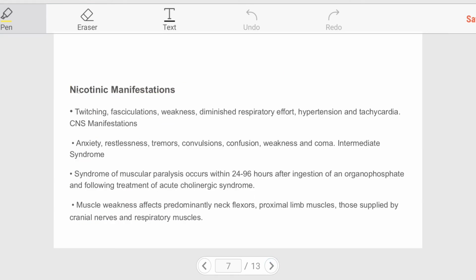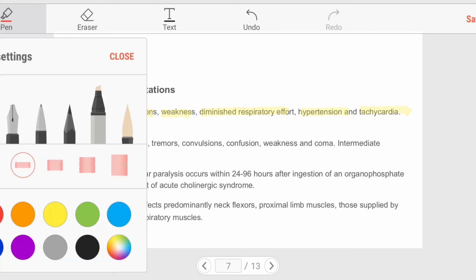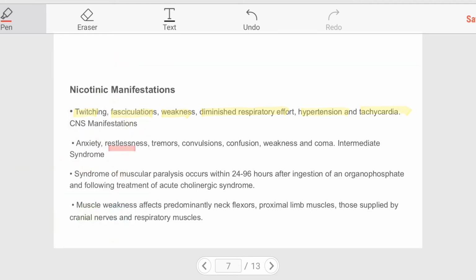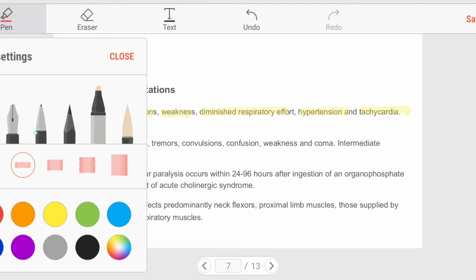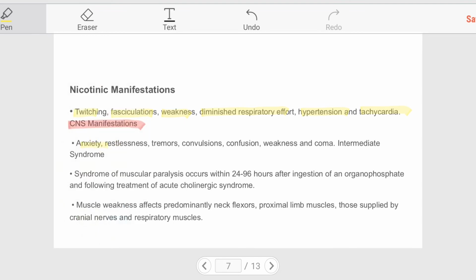Let's look at the nicotinic manifestations. It includes twitching, fasciculations, weakness, diminished respiratory effort, hypertension, and tachycardia. Let's look at the CNS manifestations. These include anxiety, restlessness, tremors, convulsions, confusion, weakness, coma.